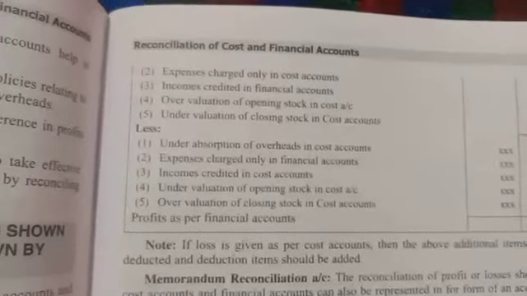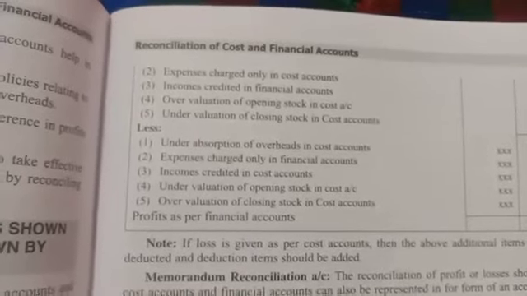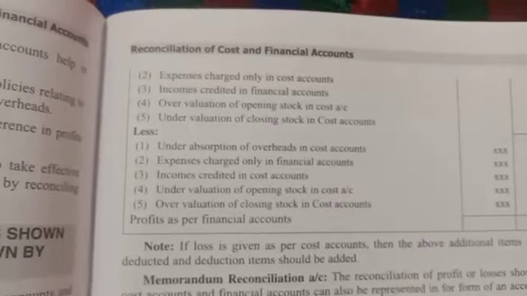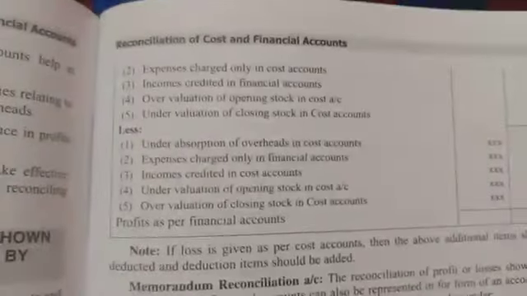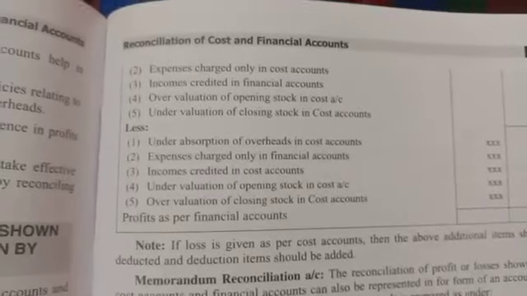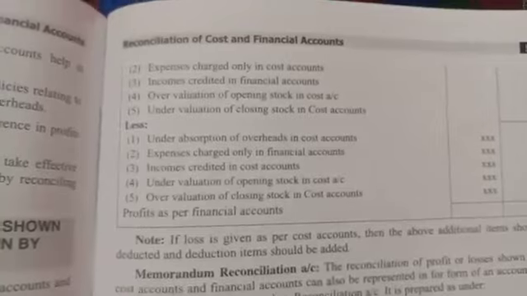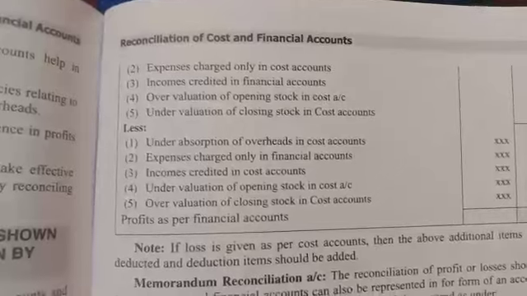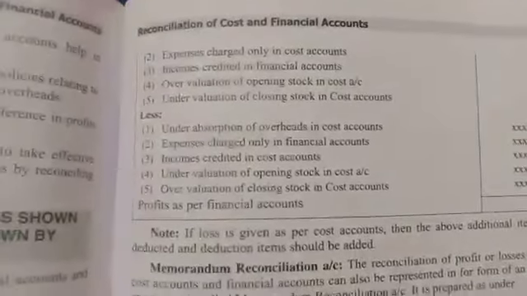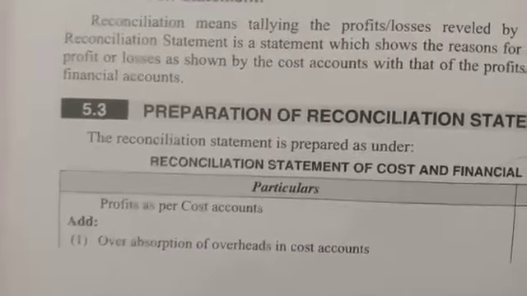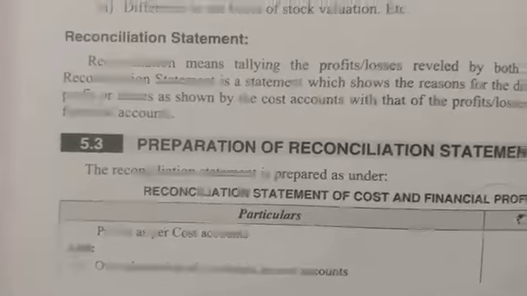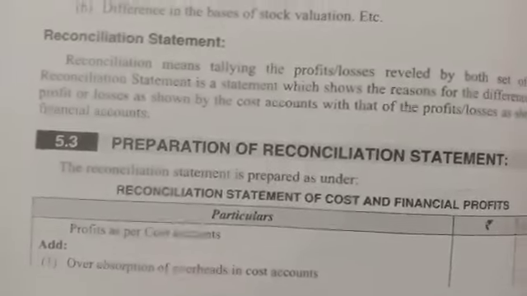Overvaluation of opening stock in cost accounting should be added. Related to closing stock, undervaluation of closing stock will be added. It is a contra entry. So overvaluation of opening stock and undervaluation of closing stock will be added here. Okay, see the deducting items. Less: under absorption of overhead in cost accounting. See, the first point we already discussed is over absorption of overheads in cost accounting. So for overheads entered in the cost accounts, if it is over absorption, that means if they have taken more than the actual value, then it is an adding item.